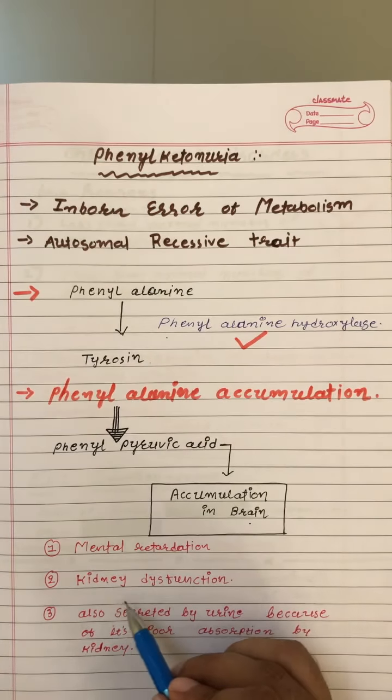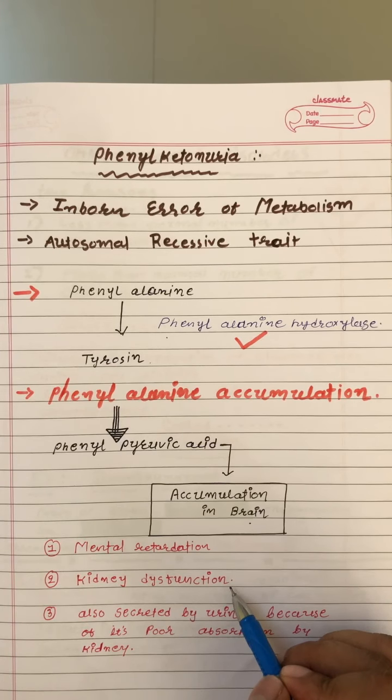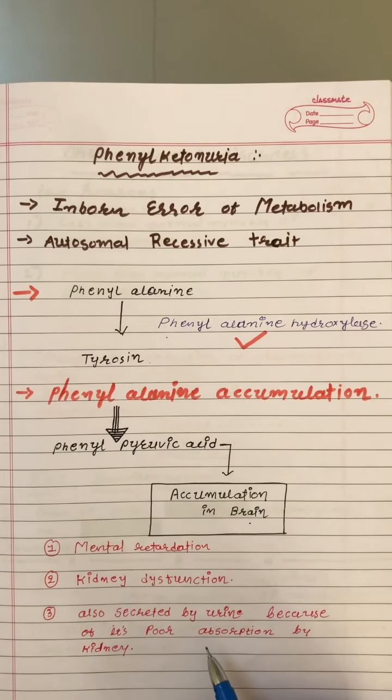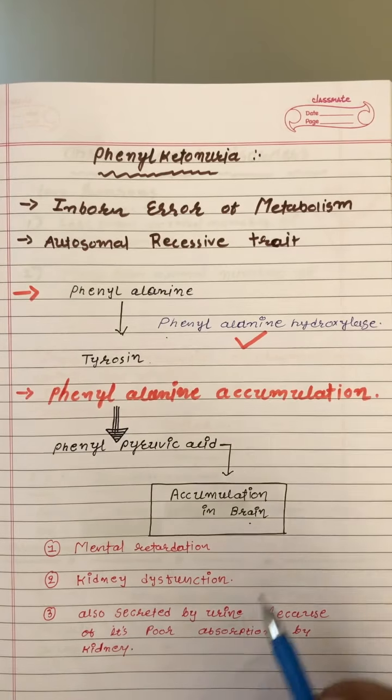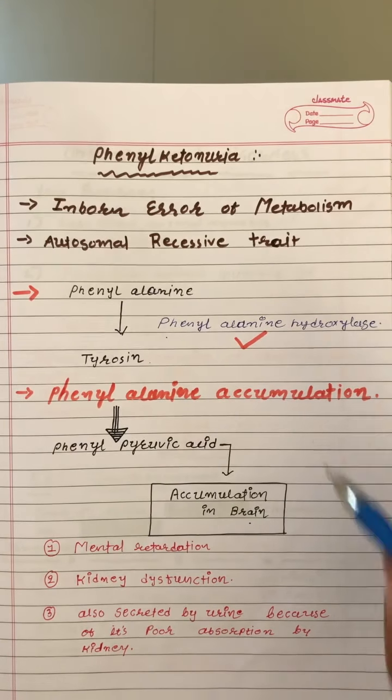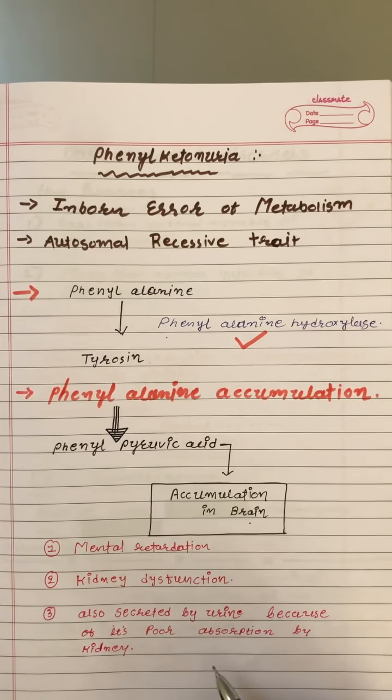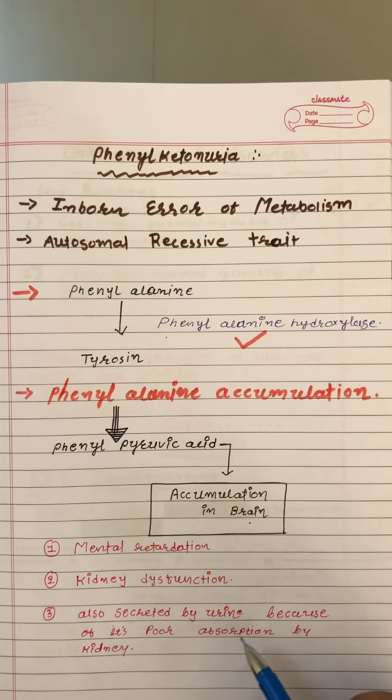Number 2, kidney dysfunction. Number 3, through urine phenylpyruvic acid will also be secreted because there will be poor reabsorption by the kidney. Basically, the kidney will not be able to reabsorb phenylpyruvic acid, so that phenylpyruvic acid gets secreted in urine continuously.